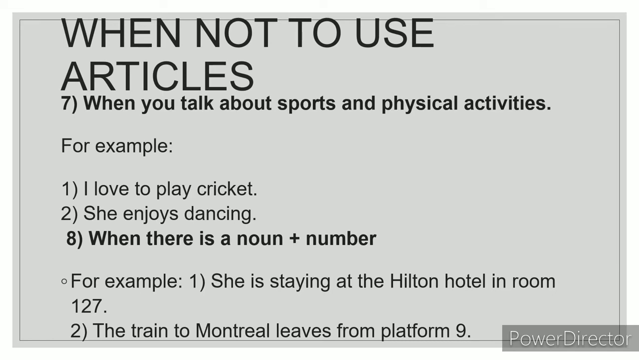Number 8, when there is a noun plus number. She is staying at the Hilton Hotel in room number 127. Room is a noun plus number. So you can't use the article in such cases. The train to Montreal leaves from platform number 9. Platform is a noun, 9 is a number. Room, noun plus number. So you cannot use the article in this case also.